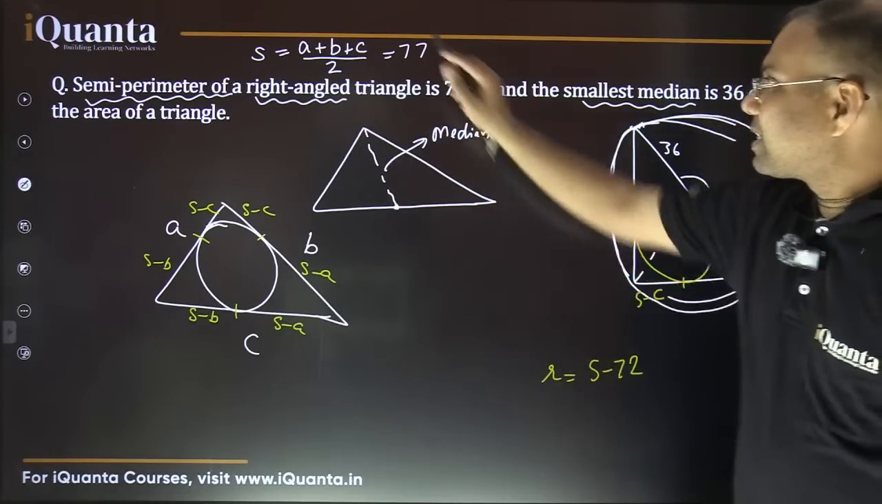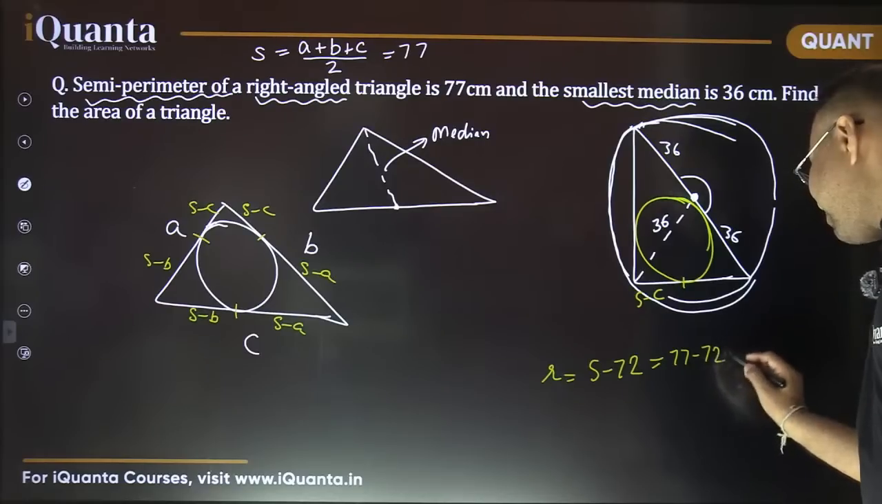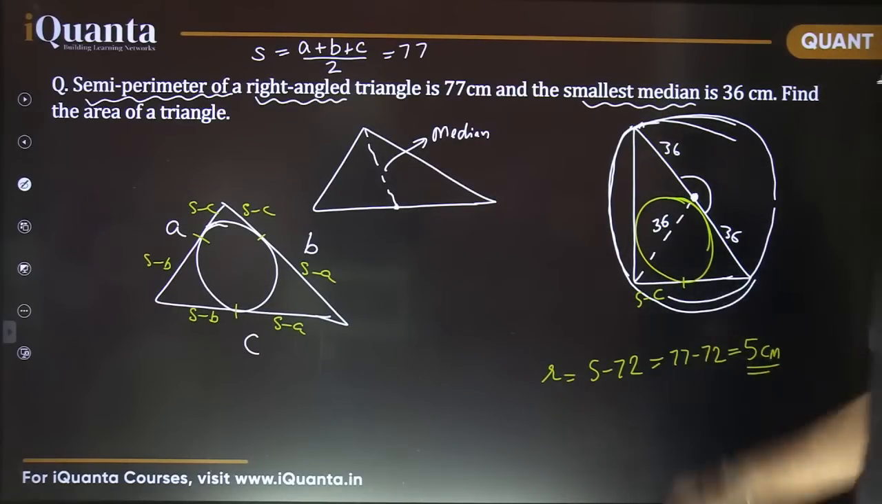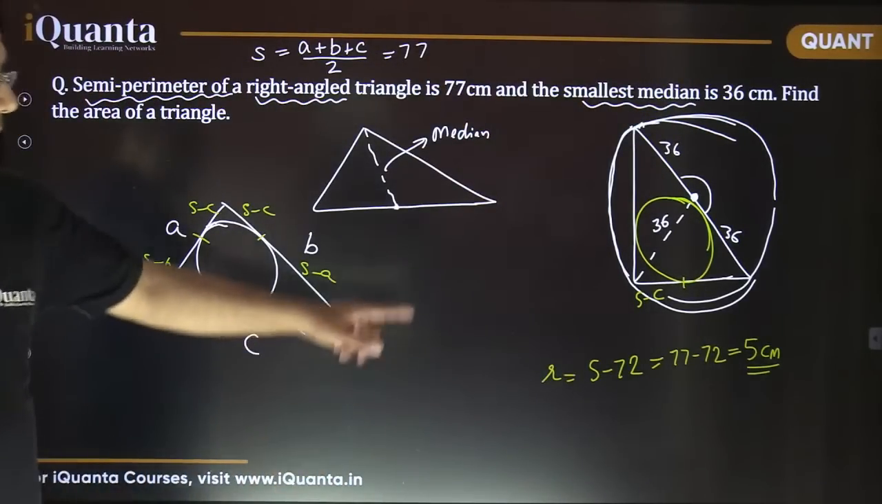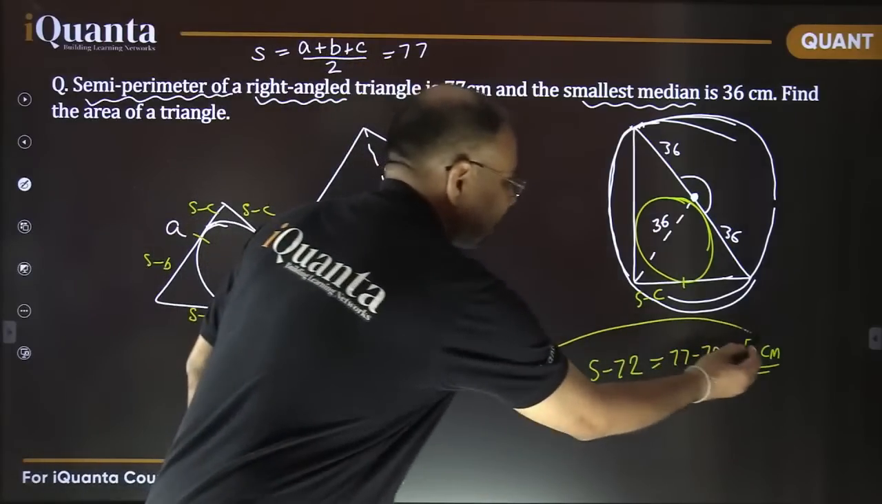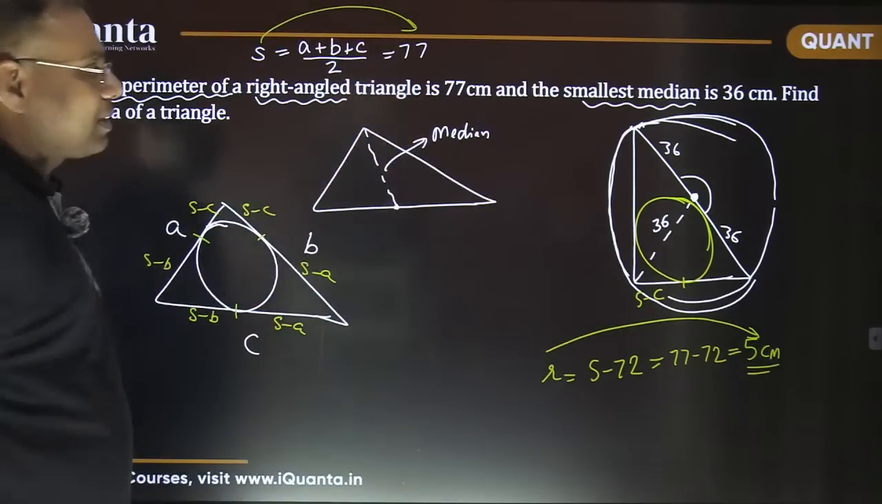Now this S was 77, so the inradius comes out to be 77 minus 72. That is 5 centimeter. Now that is a very important thing in this question. So this R comes out to be 5 centimeter. Now we know the value of R, the inradius. I know the value of S, the semi-perimeter.